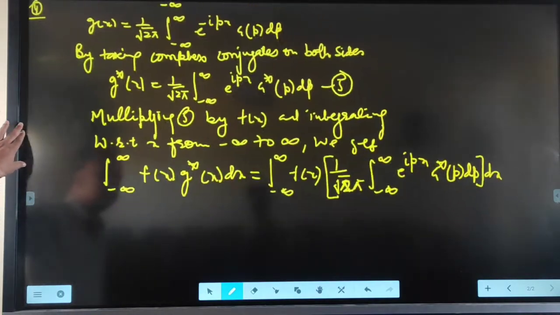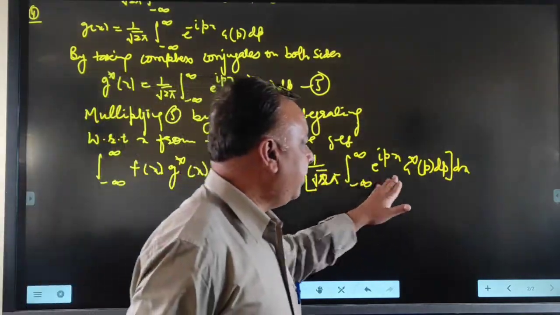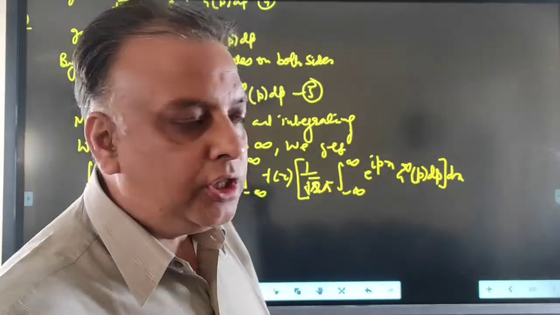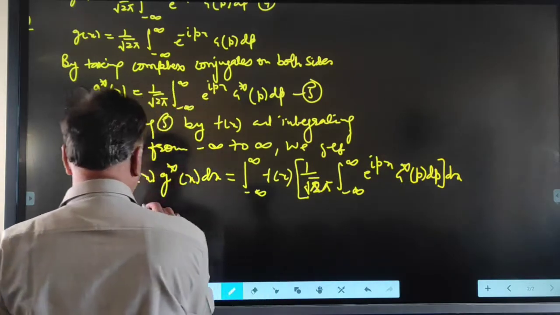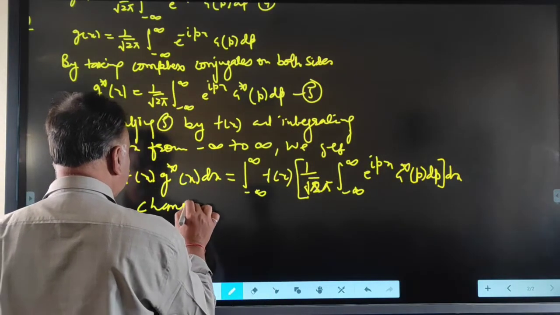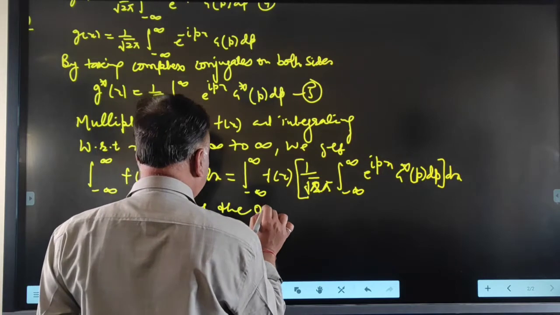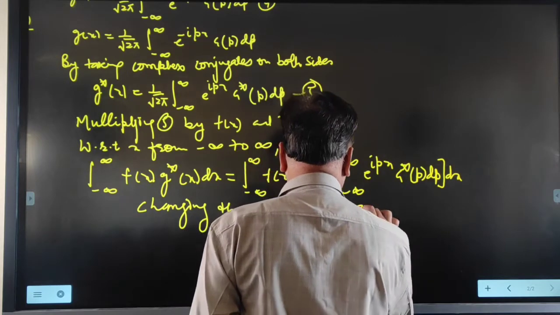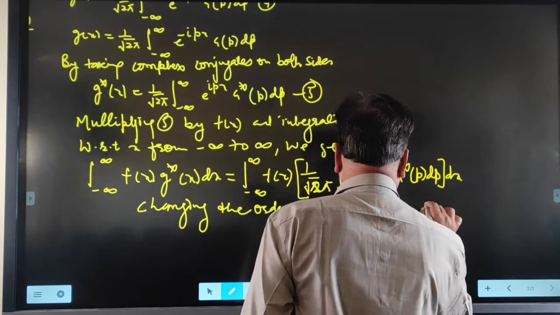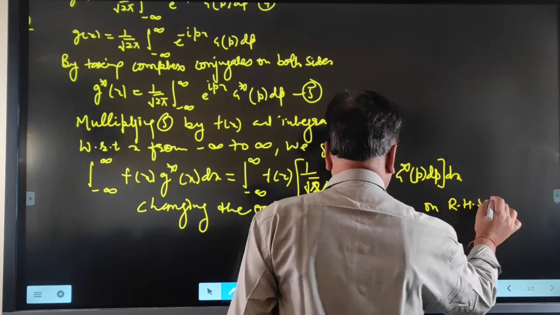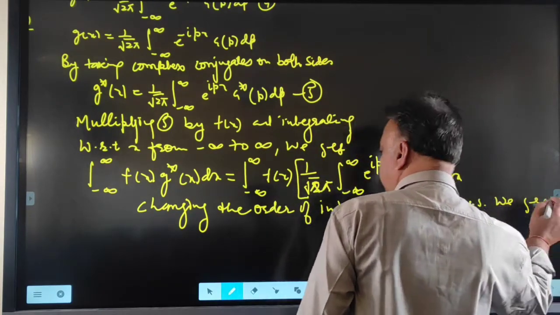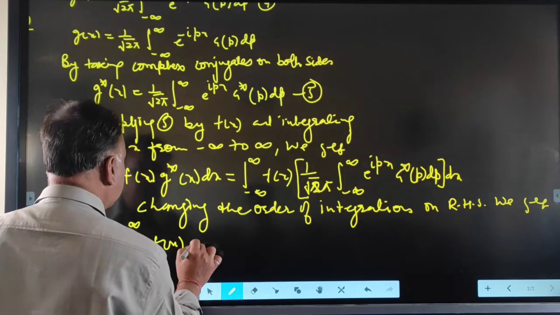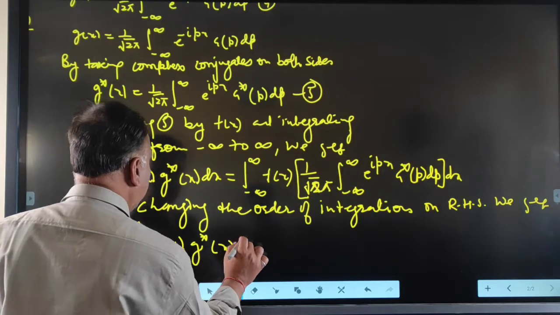Now in the last integral on the right hand side, we see that here we first integrate with respect to p and then integrate with respect to x. Now changing the order of integration on the right hand side, we get the integral from minus infinity to infinity of f(x) into g star(x) dx.